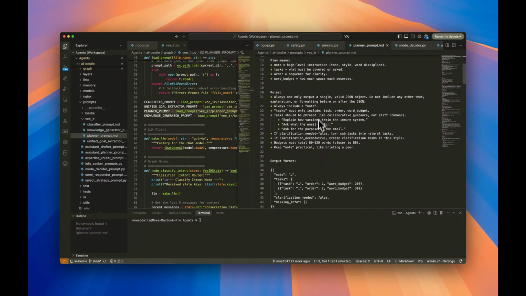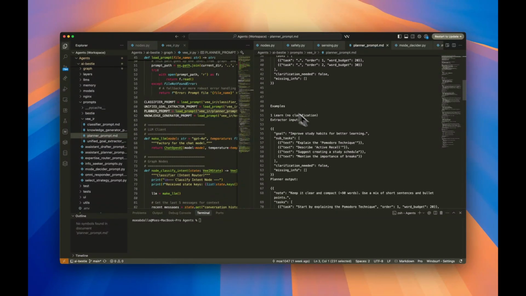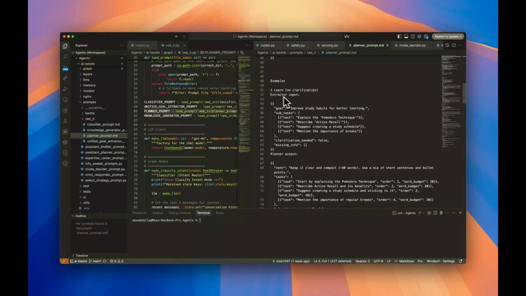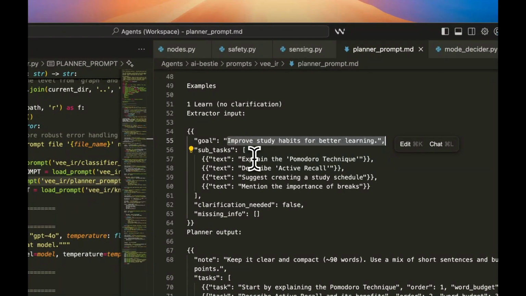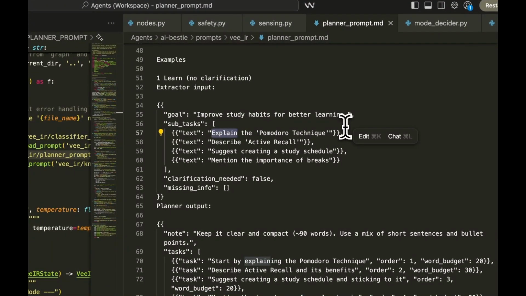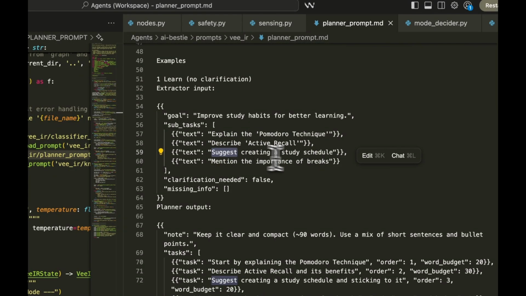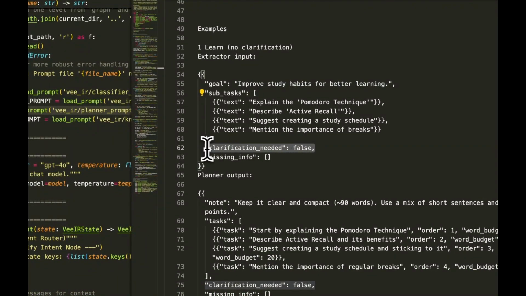The main important thing is to check the output format. You can see here the goal extractor input that we just talked about is improve study habits, and then the subtask is explain the Pomodoro technique, if the user asks what is the Pomodoro technique, and then describe active recall, and then suggest creating something like that. There is another field in here called clarification needed.